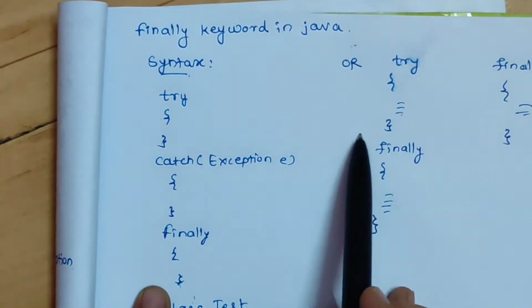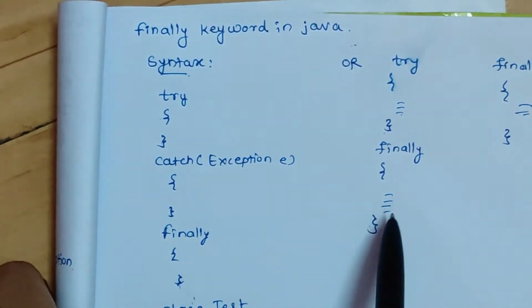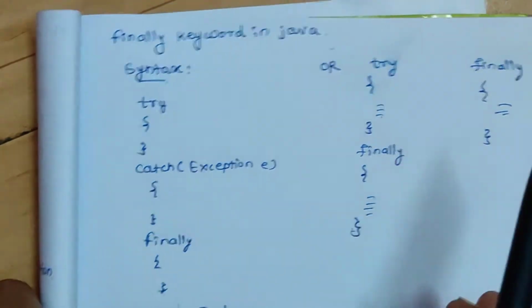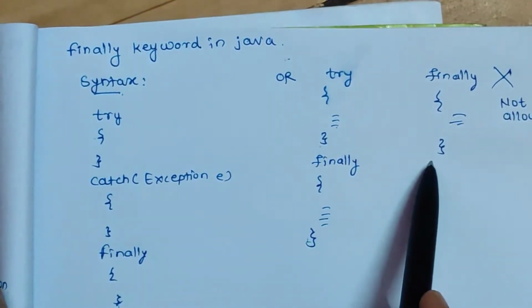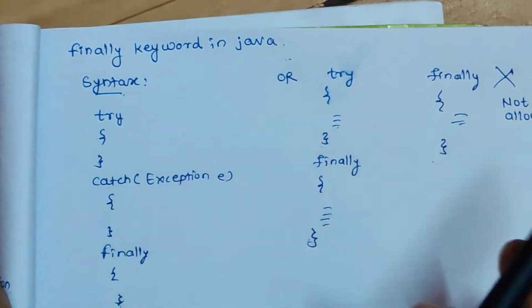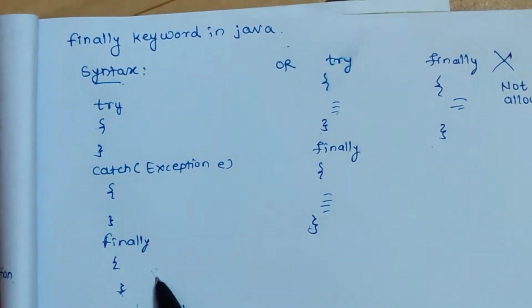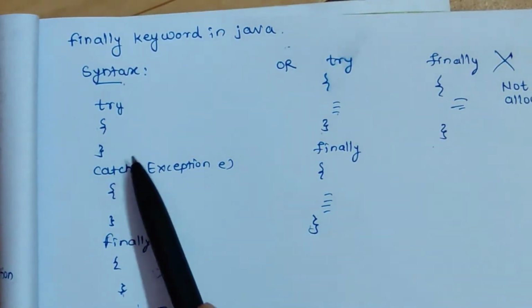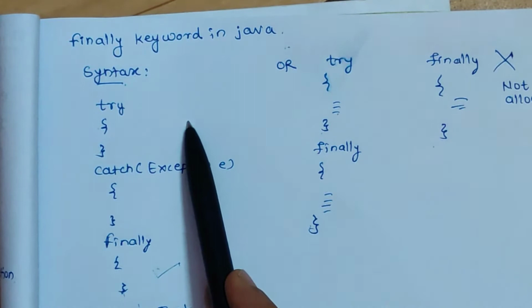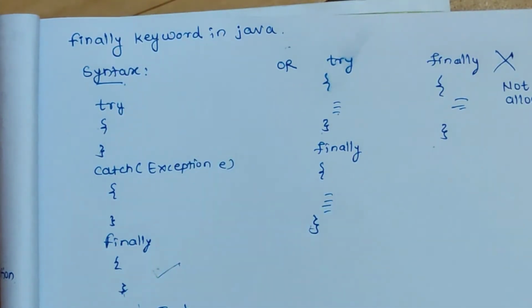You can simply have a try block, there might not be a catch block, but you can write a finally block. But a simple finally block alone is not possible. The finally block is there with a try block or a try-catch block. So this is a finally block, and this finally block will be executed whether there is an exception in your program or not. So it doesn't have anything to do with the exception. That is, this finally block will be executed anyhow.